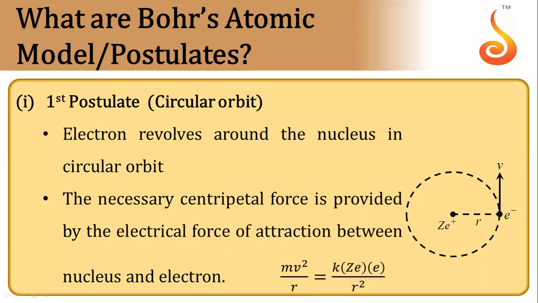Hi, next is Bohr's postulate. In this one, there are three postulates. The first one is electron revolves in a circular orbit around the nucleus.